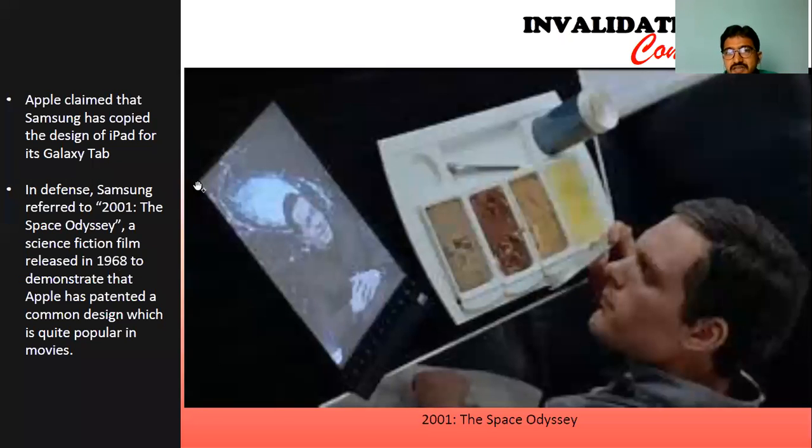So this is the answer given by Samsung in defending against the suit filed by Apple. In 1968, in the movie, the shape was the same as the Apple iPad design. So like this, there is a defence between the two parties. This type of defence is called the invalidation concept. Samsung has to prove that what Apple is claiming already existed, with proofs submitted in the legal court, and based on the defence, the parties proceed.